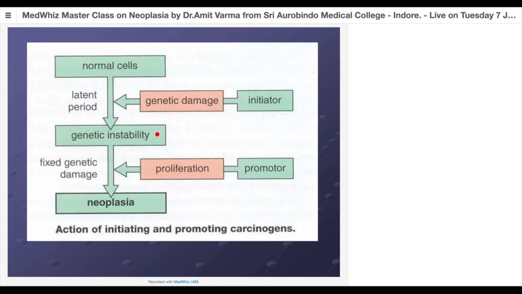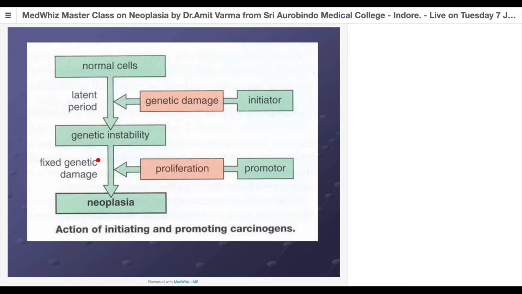But unfortunately, if there's a promoter along with that, it won't allow the cell to go into a resting phase. It will force the cell to proliferate. And once the cell proliferates, the progeny will now stabilize the genetic mutation. That is a peculiarity of our DNA: if there's damage to the DNA during mitosis, and the cell cannot go into cell arrest, then once it divides, the stable cell will no more have DNA repair.